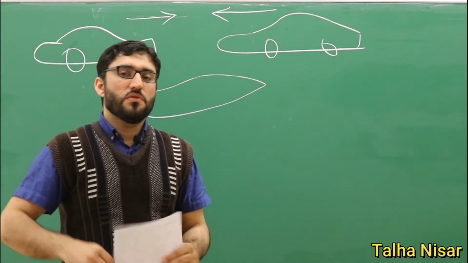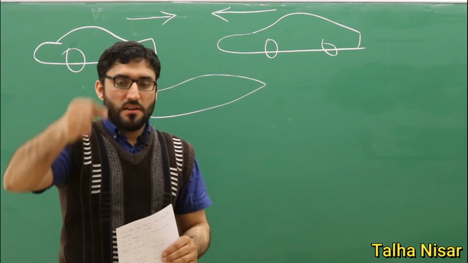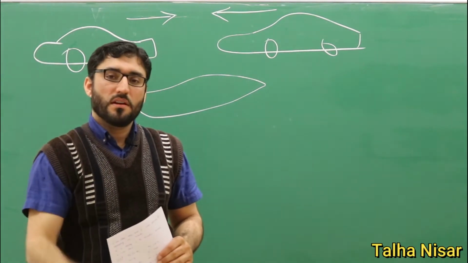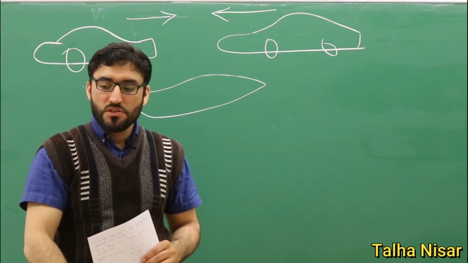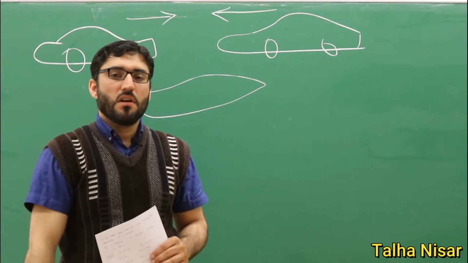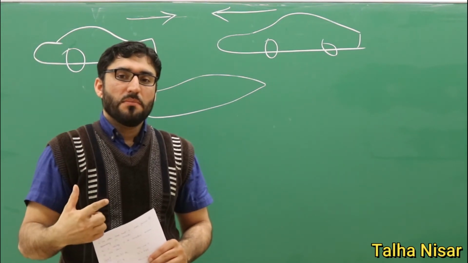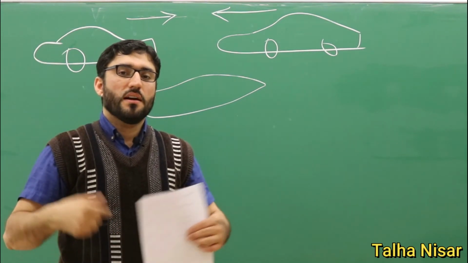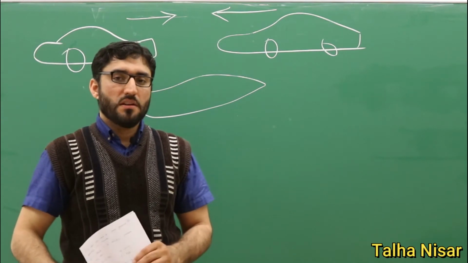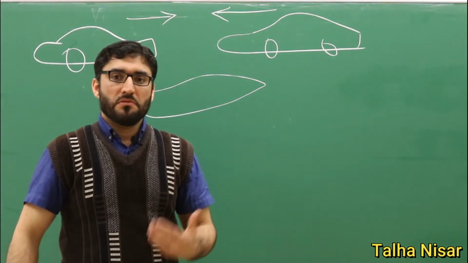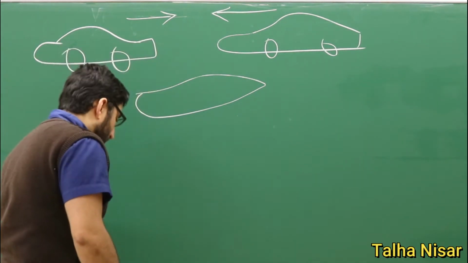Another example is if you drop an egg, for example. If you drop an egg, the egg will have some velocity, and after it hits the ground, the kinetic energy will be converted to sound energy and other forms of energy. So that's another example of the inelastic collision.